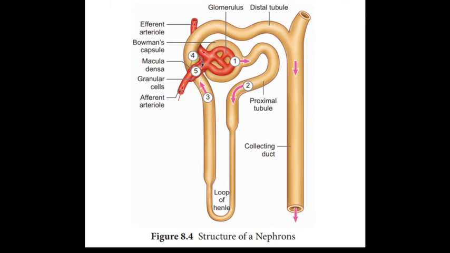This is about higher-class study, and a little bit of understanding is needed there. In the cortical nephron, the loop of Henle is very short and extends only a little into the medulla.